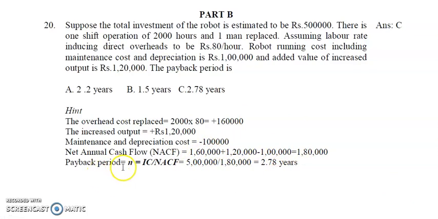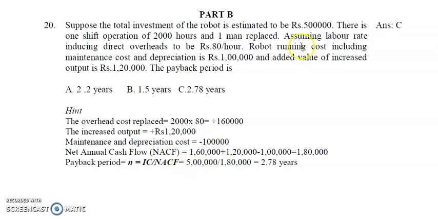So what is the payback period N? N is equal to IC by NACF, that is, initial cost divided by net annual cash flow. In what period are we going to recover the initial cost? That is called N. N is equal to initial cost by NACF.